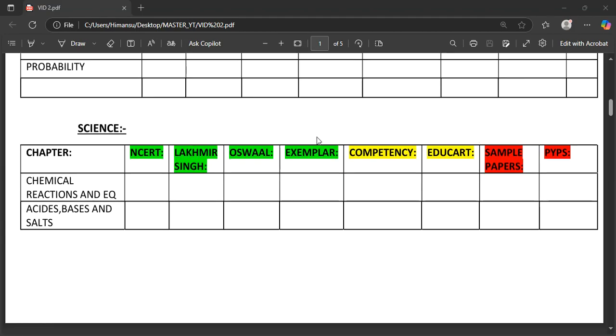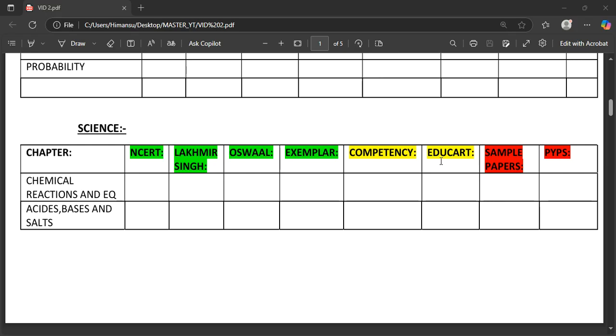Then science, also NCERT, very important. But what I'm going to recommend in science is Lakhmir Singh. Actually, Lakhmir Singh, S Chand or whatever you say, is a very good book. In that book, majorly I want you to do chemistry and physics. Biology you can drop. And Oswal, just like I mentioned for mathematics and science. And Exemplar is very important for you to do, especially physics questions.